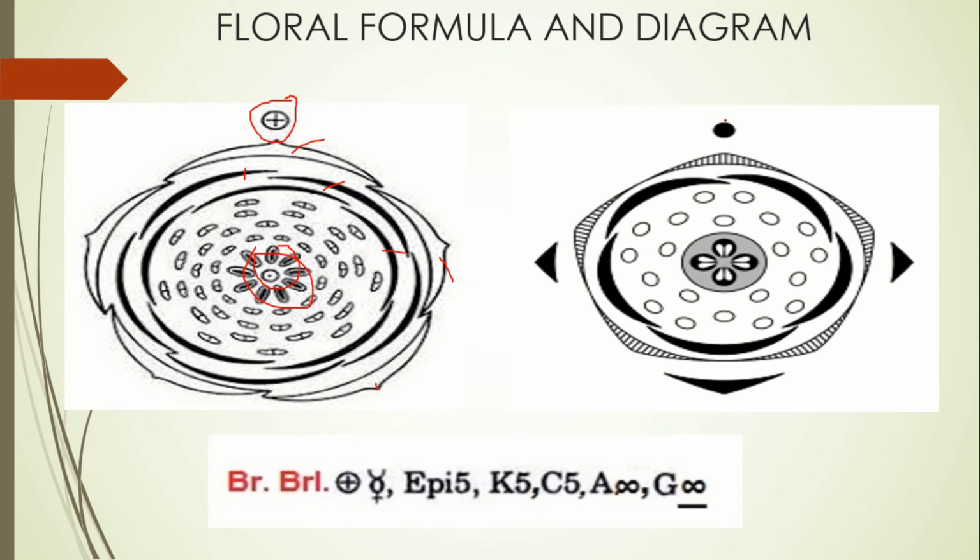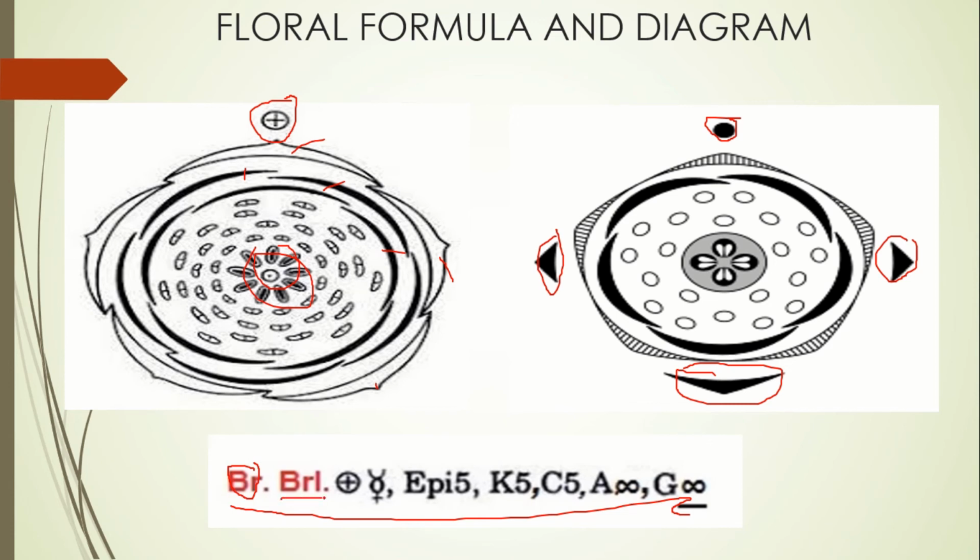Similarly here, this is the main axis. This arrow below is the bracts. Then these two are the bracteoles. So here is the floral formula of this family. First, this BR indicates that in this family there are bracts present.